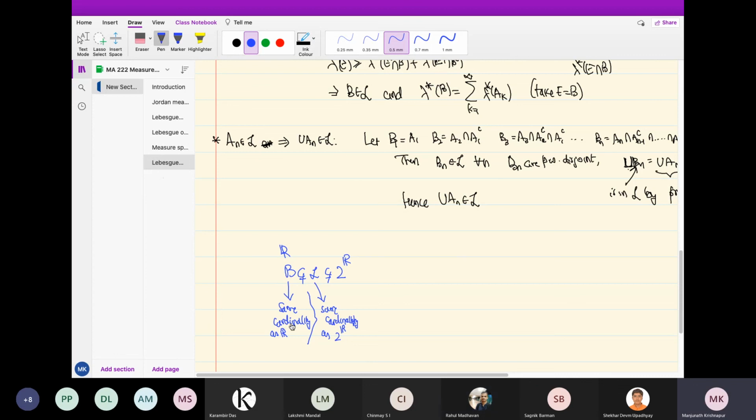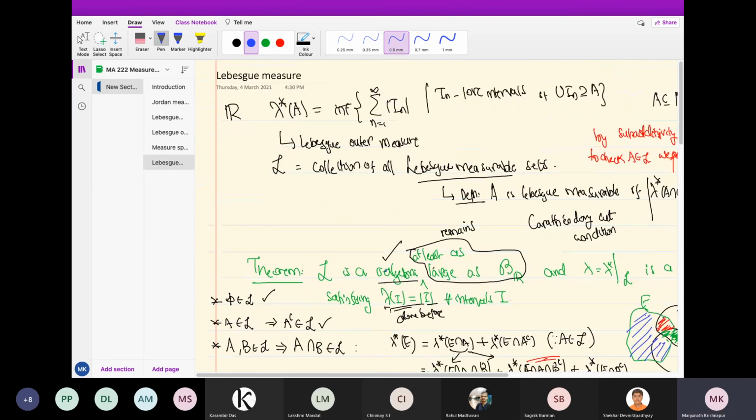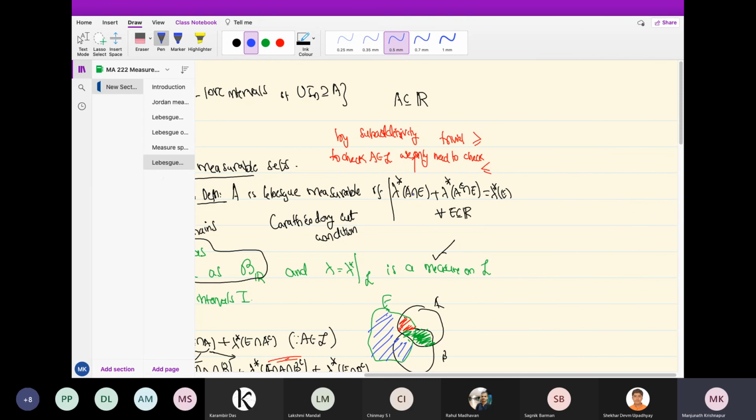One of the nice things about the Lebesgue sigma algebra is the following. I'll just mention why this is 2 to the r. The Cantor set is in B as well as in L. The Cantor set is in B and hence also in L. Now the Cantor set has outer measure 0. One of the things you can check is that any set with outer measure 0 is in L. Actually, it's direct from the definition. The Carathéodory cut condition is here. If A has Lebesgue outer measure 0, then what happens?